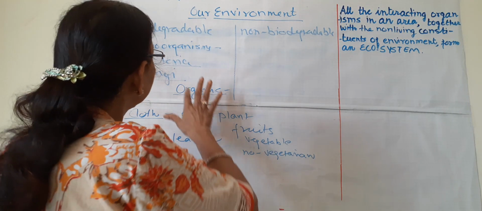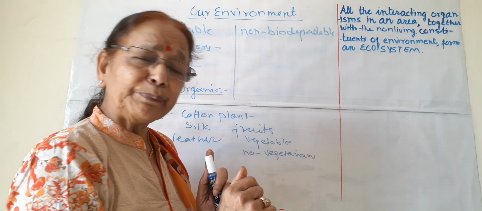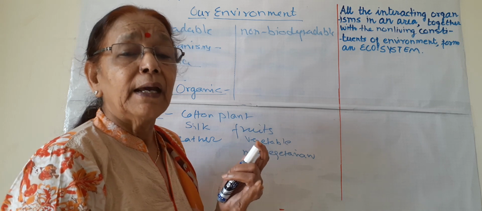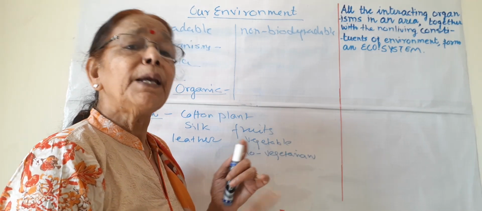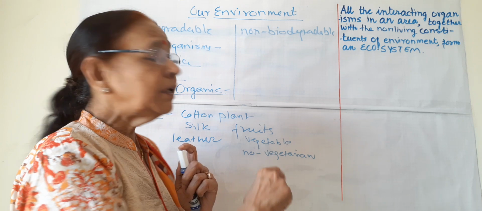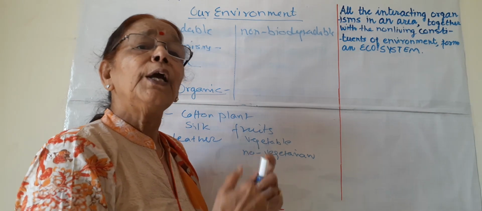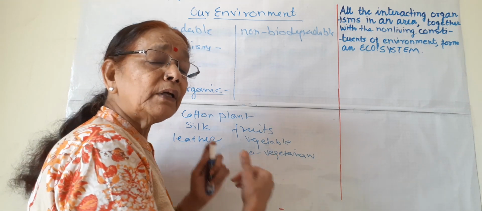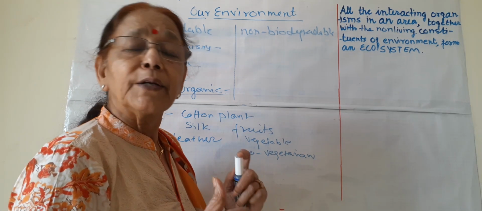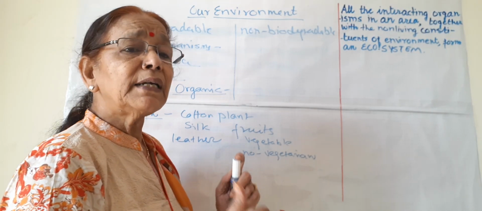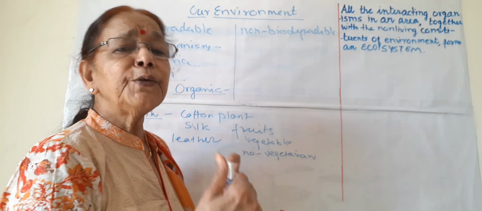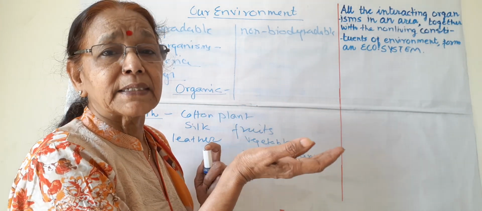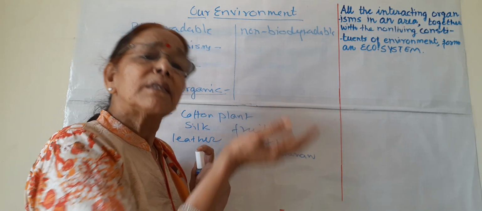How? Because these bacteria and fungi produce certain specific enzymes, and these enzymes break down this organic matter, which is complex in nature, into simple inorganic matter. This inorganic matter goes to the soil, and the soil becomes rich with nutrients, and these nutrients are again taken up by the plants and come back into the system.